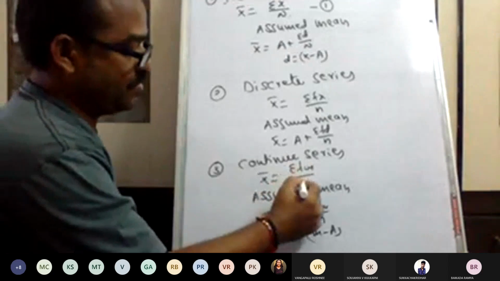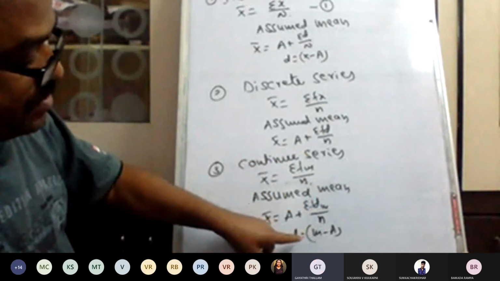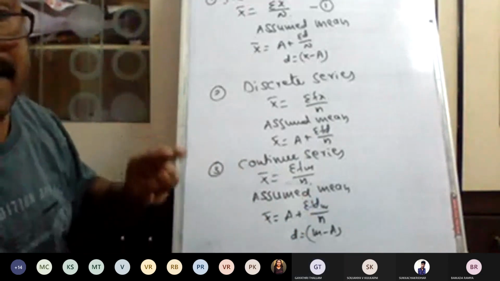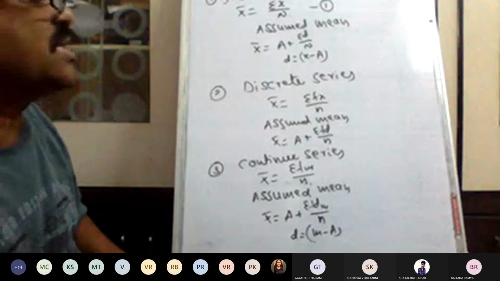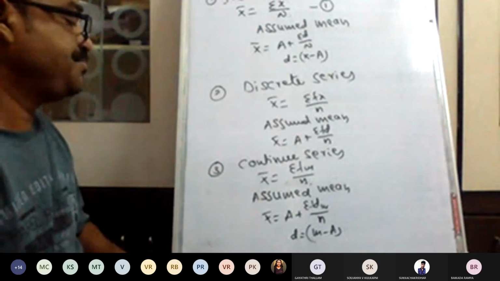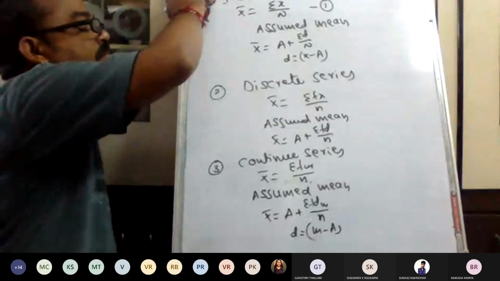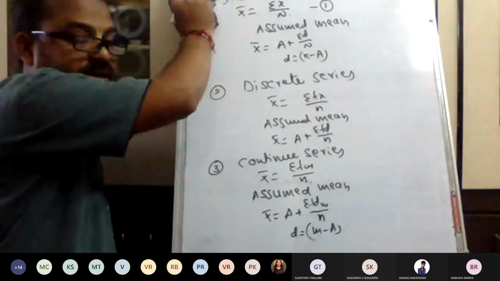The other formula is a plus sigma fdm by n into i. That is the step deviation method. I will write that is the step deviation. May I write this one? May I write?